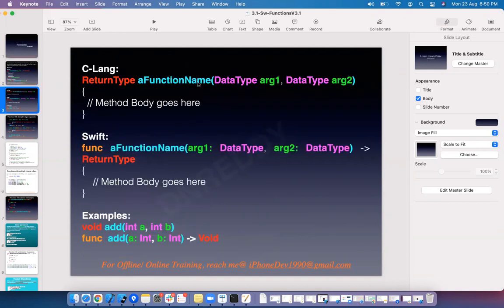In C language, this is how a method is created. The syntax of the method is this, and in Swift, we have this. You need to use the func keyword and the function name. In C language we also have arguments and a return type, and here also we have arguments and a return type, but the order changes. In C the return type comes first, whereas in Swift the return type comes at the end.